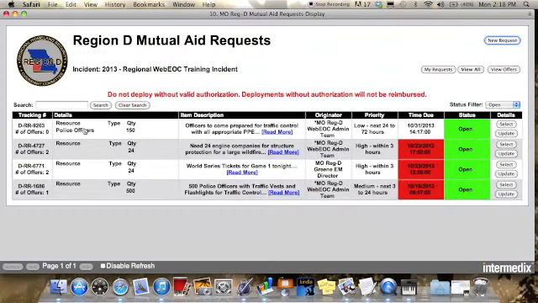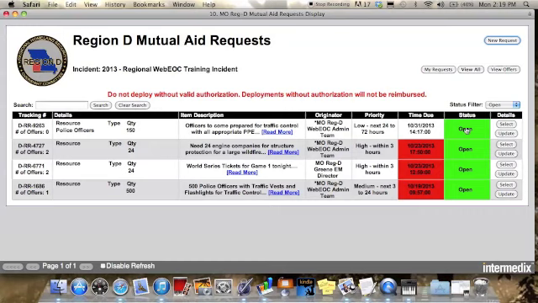You'll now notice that my request has been put onto the board, and we will see that it has the resource, the quantity, any description that I put in there, who originated it, the priority, and the time due, which is going to be based on the priority that I gave it, and what its status is. Once offers start to come in, we will have this number of offers change accordingly. Eventually, we are hoping to get an email associated with this, but at this time, it is not currently functioning that way.